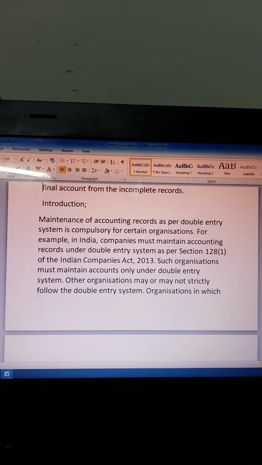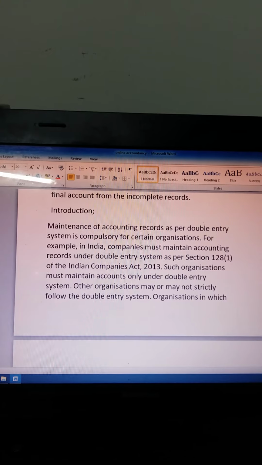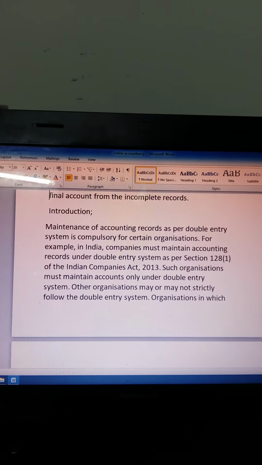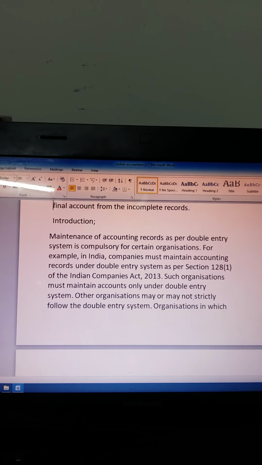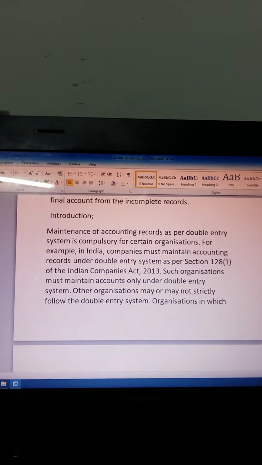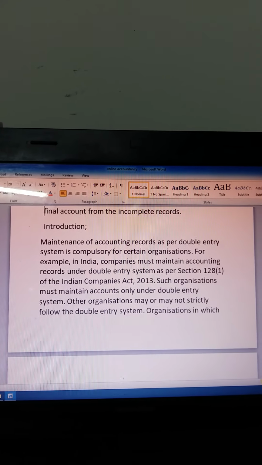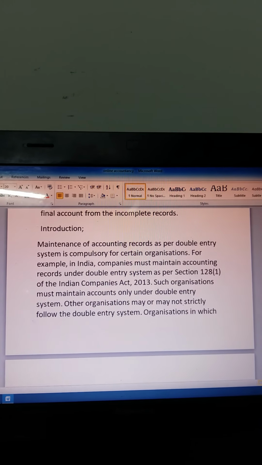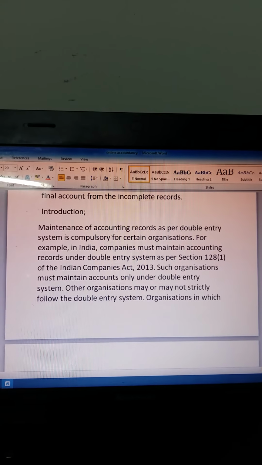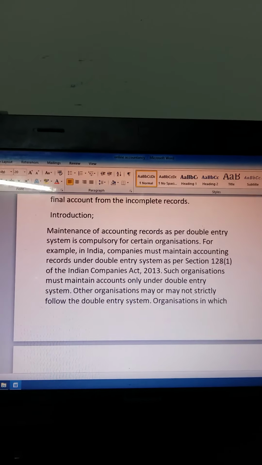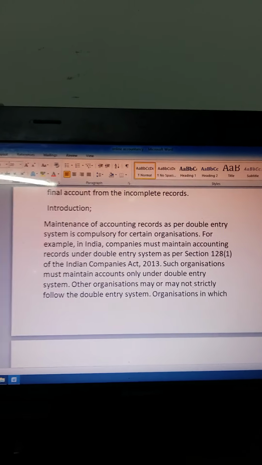The organization may or may not strictly follow the double entry system. In organizations in which the double entry system is not strictly followed, accounting records may be maintained as per the requirements and desire of the proprietor and accountant. As the accounting records are not prepared in the same manner as under the double entry system, these records are called incomplete records. That means where the company does not maintain a systematic record of accounts, that is called an incomplete record.